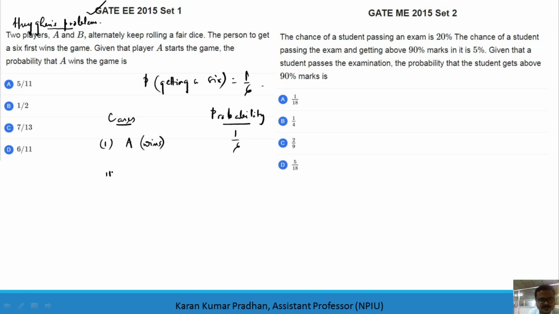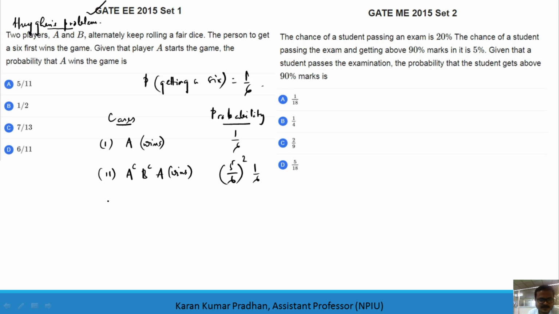So let's go for the second set of trials. That means A starts the game and A doesn't win the game, then B also loses and A wins on the third trial. So the probability of losing is what? This is the complementary event of getting a 6. That means this will be 5 by 6 squared and 1 by 6. They will be independently rolling the fair die.